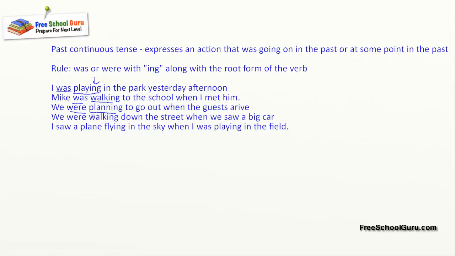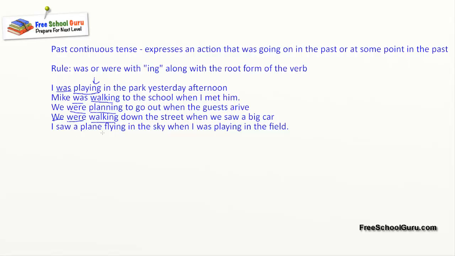And suddenly somebody came. So it's a past continuous tense. Again, similar one. Next, we were, again plural pronoun, so we use were walking down the street when we saw a big car. So yesterday we were performing this action of walking down the street, and then we saw a big car. So it's an example of a past continuous tense.